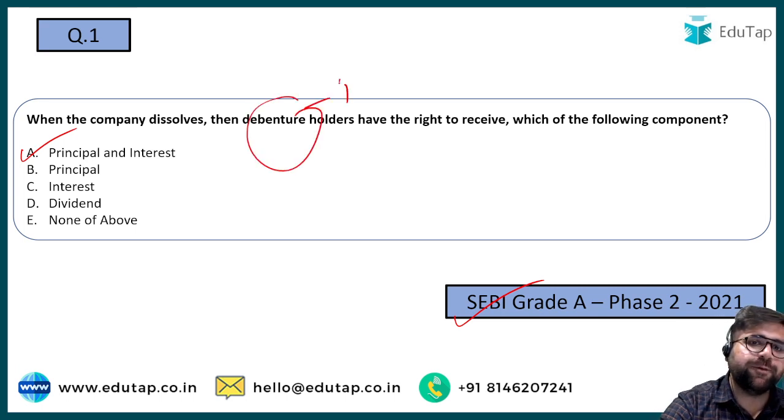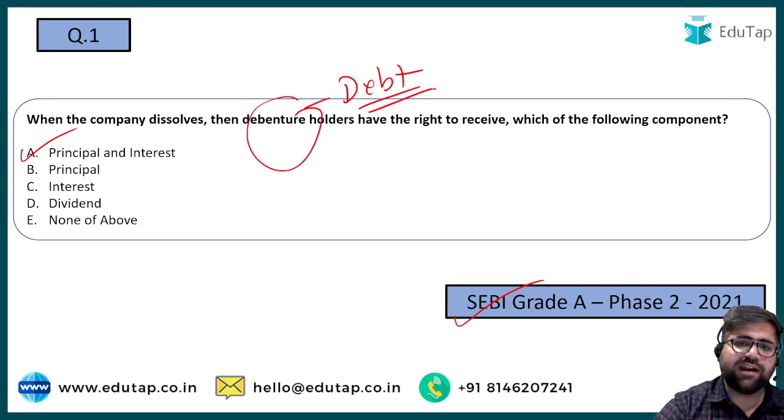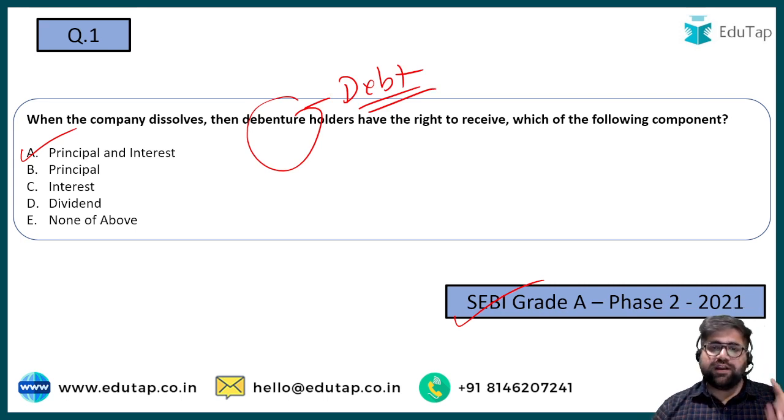This is a very general statement which I am making, but always remember that a debenture is a type of debt. I'm sorry for my bad handwriting, but this is how it goes. A debt instrument always creates a charge on your profit. Charge on profit means that irrespective of the level of your profit, you will have to pay the debenture holders, you will have to pay the debt. But the dividends which we give to the equity shareholders are known as appropriation of profit.